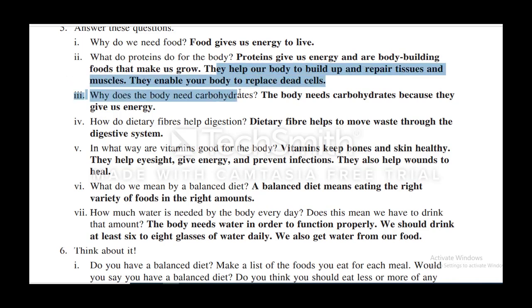They help our body to build up and repair tissues and muscles. They enable your body to replace the dead cells. Question number 3. Why does the body need carbohydrates? The body needs carbohydrates because they give us energy.